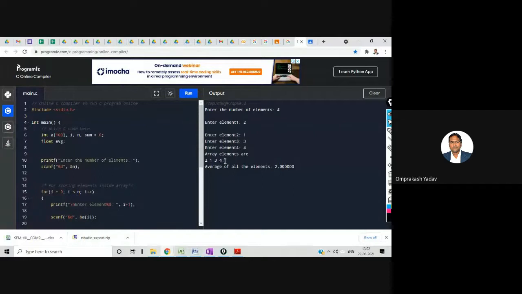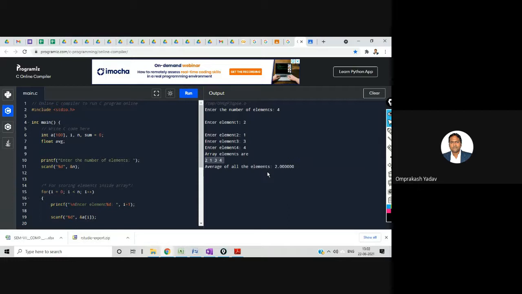Okay, now take 4 plus 3, 7, 7 plus 3, 10. And 10 divided by 4. So 10 divided by 4, whether the answer is right, it's displaying average of all the elements as 2.0.